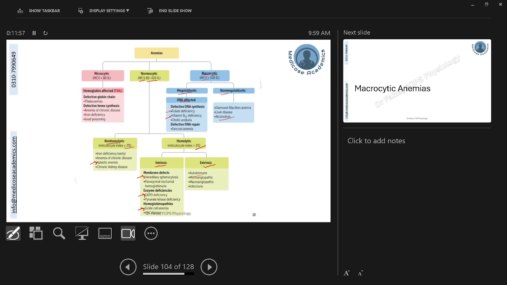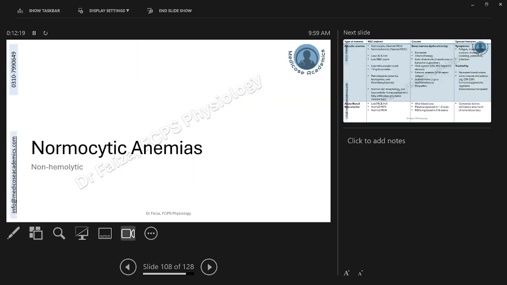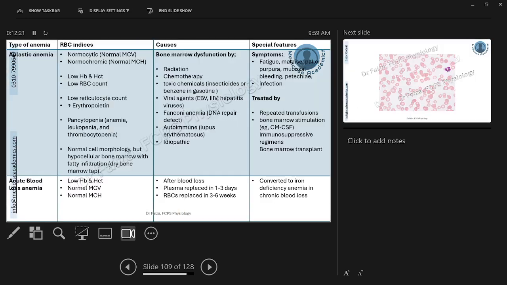the sickle cell anemia. So we will be discussing in the rest of this session aplastic anemia, hereditary spherocytosis, glucose 6-phosphate dehydrogenase deficiency, and the sickle cell anemia, all of which are the hemolytic anemias, and aplastic anemia is non-hemolytic, but all these are the normocytic anemia. So let's begin the discussion one by one about these normocytic anemia, starting from the non-hemolytic and aplastic anemia.